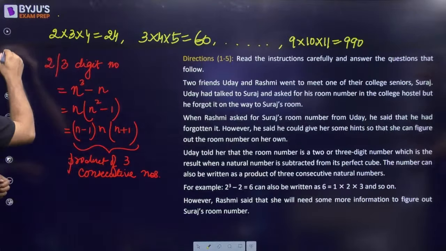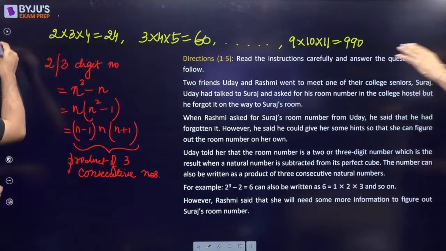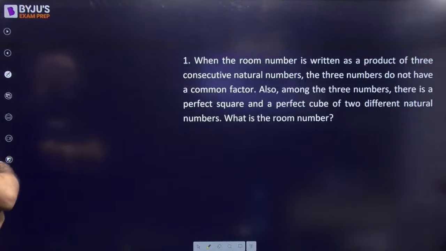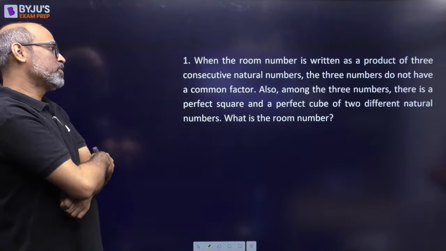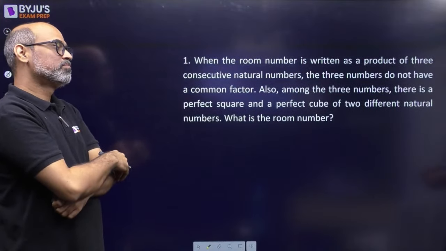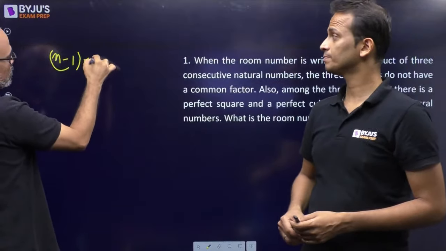चलते हैं. Next is, for example, how Rashmi said that she will need some more information to figure out. So we have shortlisted some of the cases. 8 possibilities. When the room number is written as a product of 3 consecutive natural numbers, the 3 numbers do not have a common factor. So that means they should be co-prime with respect to each other.